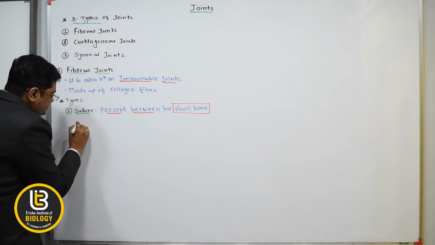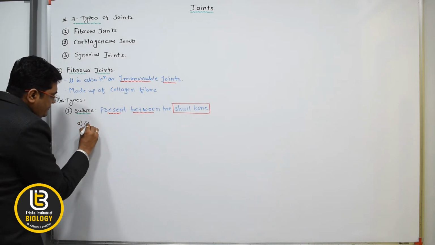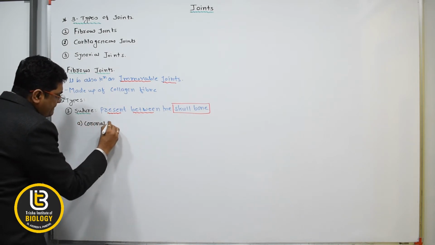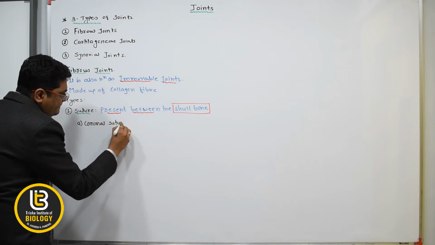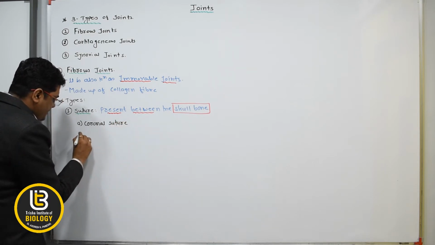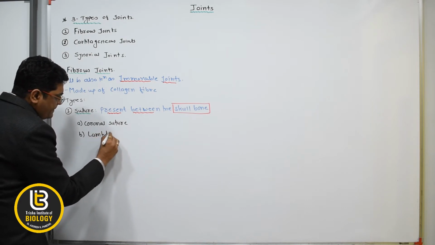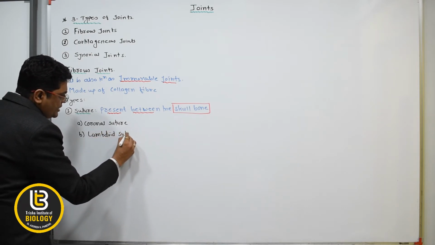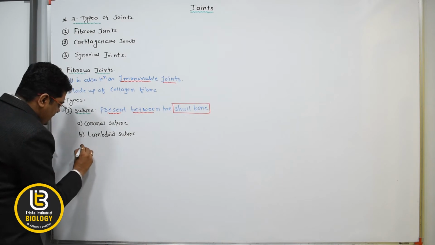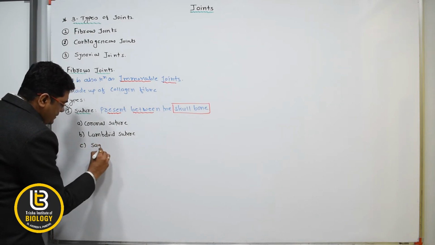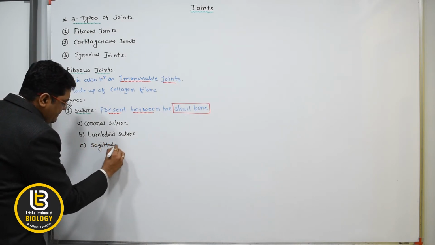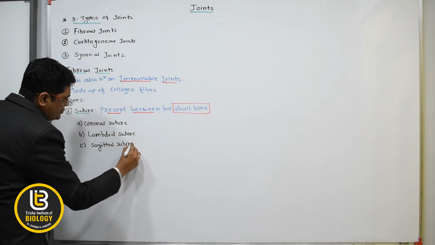First is the coronal suture. Second one is the lambdoid suture, and third one is the sagittal suture.